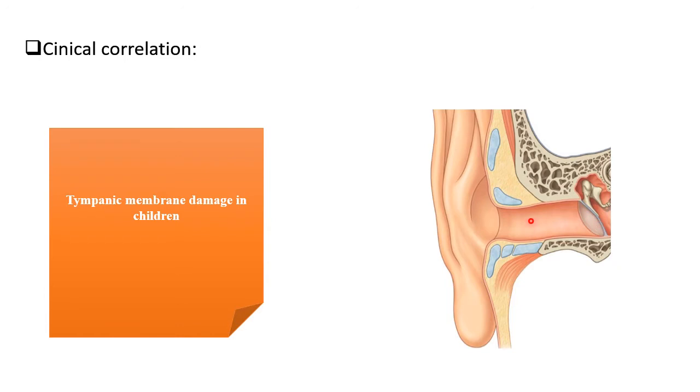So remember this when you go to the clinical side in your postings of ENT. In children, the external acoustic meatus is very short because the bony part will not be developed in them. So don't insert the speculum deep.